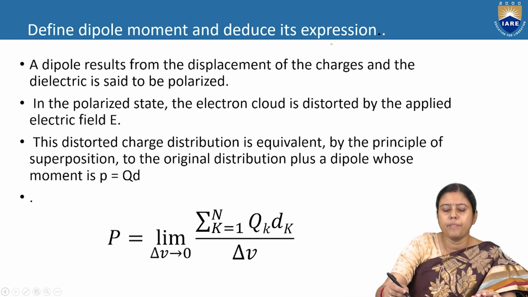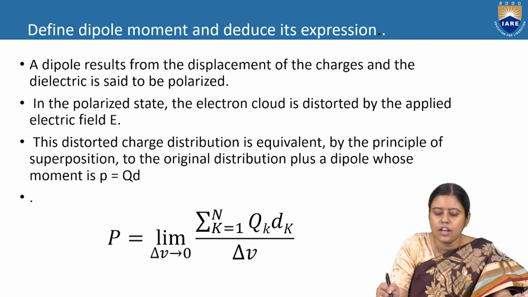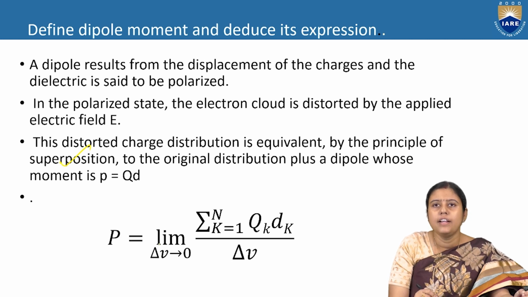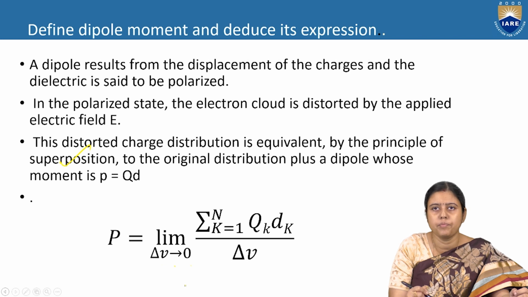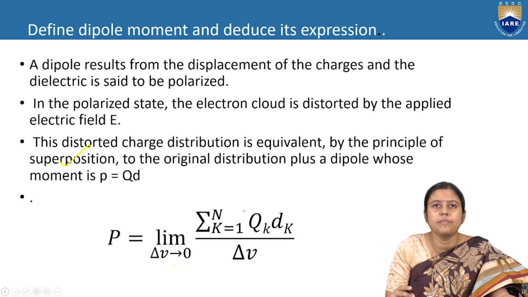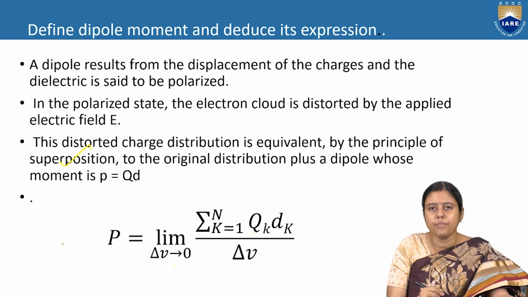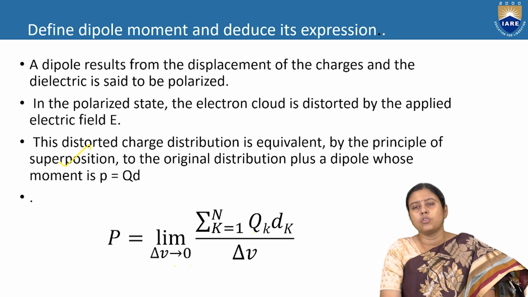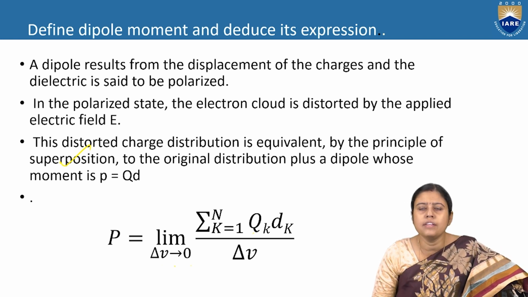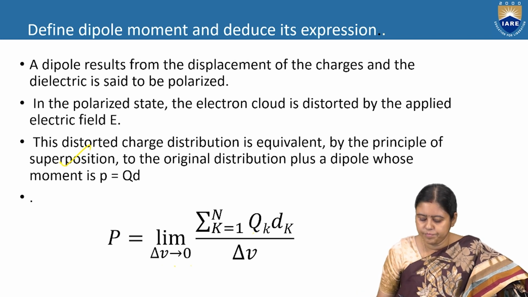So if we combine these three equations, as this is a superposition theorem, limit delta V tends to 0, where delta V means per volume, sum over K equals 1 to N. If we have N number of charges, we can write the sum from K equals 1 to N of QK dK, QK dK for each charge. So the total dipole moment of the system is Q into D.